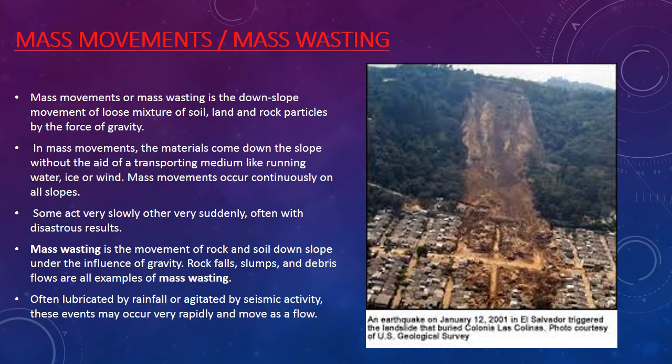Many times it is very disastrous, because when this kind of thing happens, there is a lot of loss of trees, human life, and settlements also. So mass wasting is the movement of rock and soil downslope under the influence of gravity. There are different examples of mass wasting like rock falls, landslides, slumps, debris flows. These are all examples of mass movement.